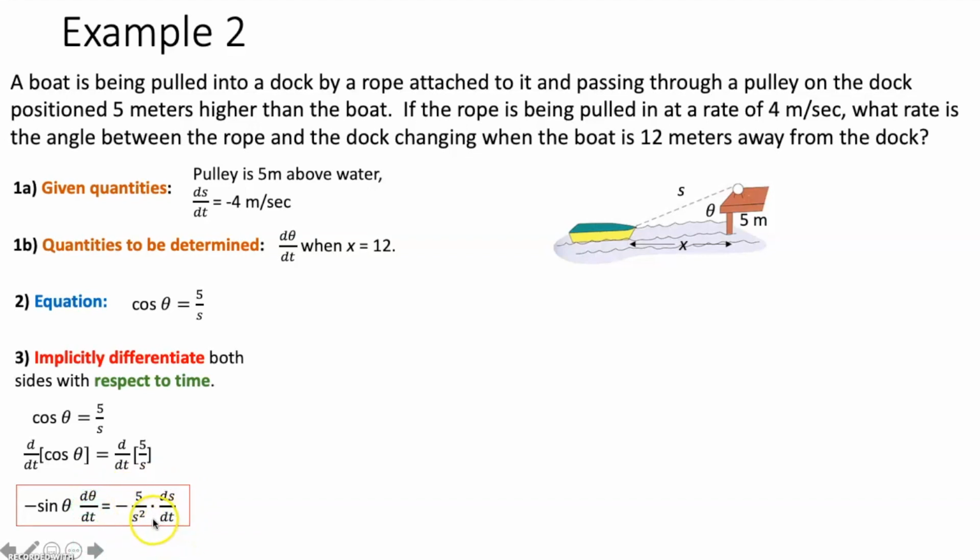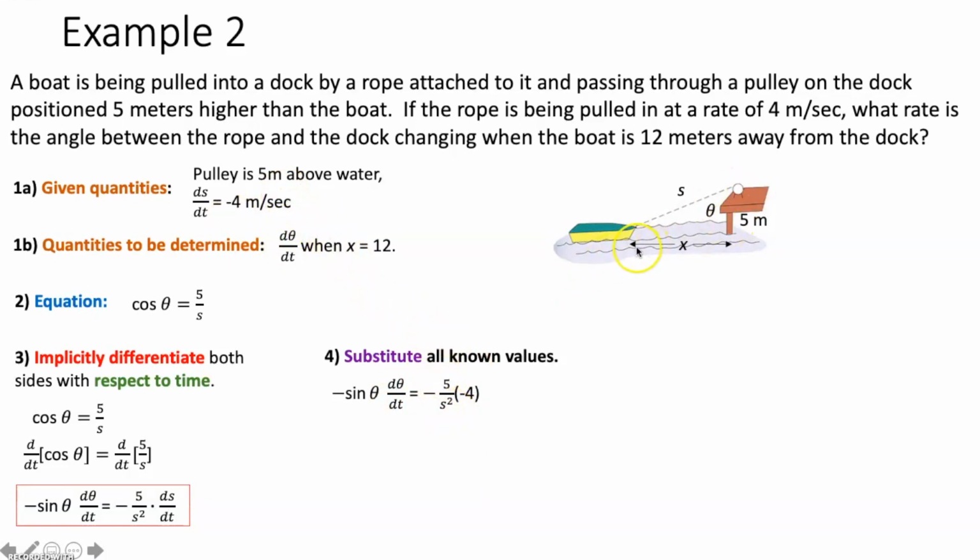So we can move on to step 4, which is to substitute all known values. So in this equation down here, I know at this particular moment in time, ds dt is equal to -4 meters per second. So I'm going to take -4 and plug it in for ds dt. Now, it does seem like I should be able to plug in something else, but I don't have s at this particular moment in time.